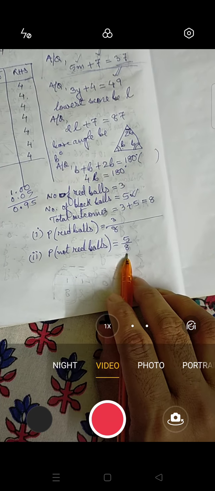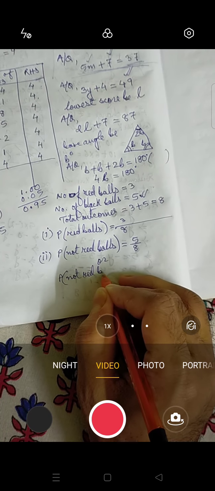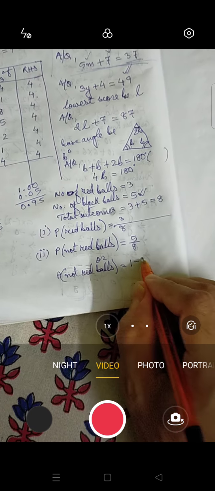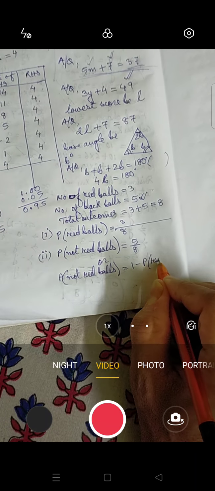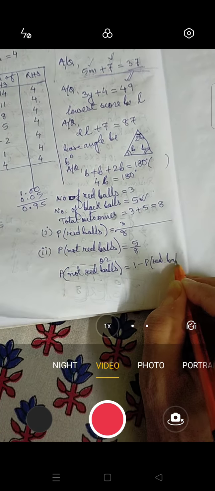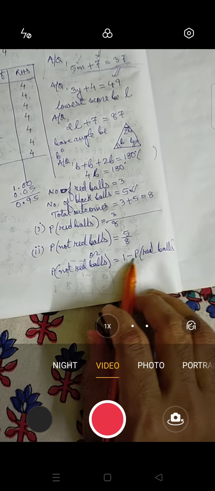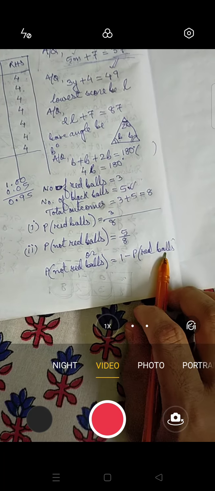Otherwise, another way is you can write this way. Probability of not red balls equals 1 minus probability of red balls. Understood or not? Like probability of not event equals 1 minus probability of event. Understood?